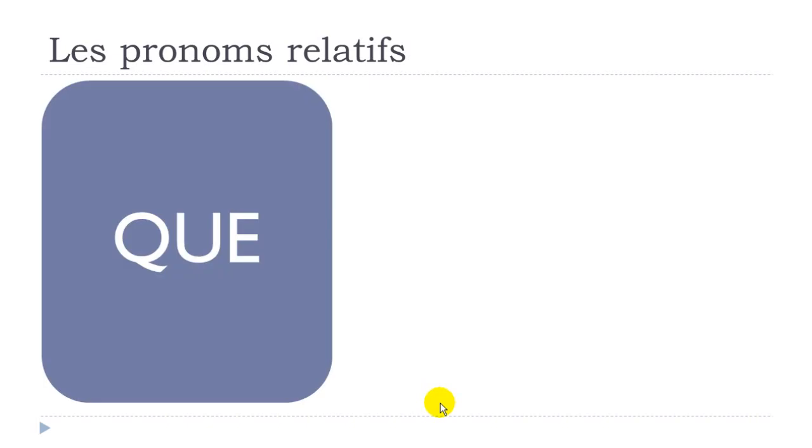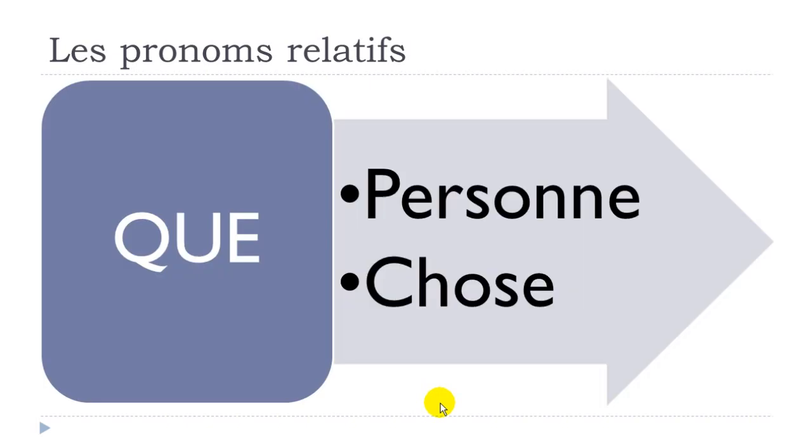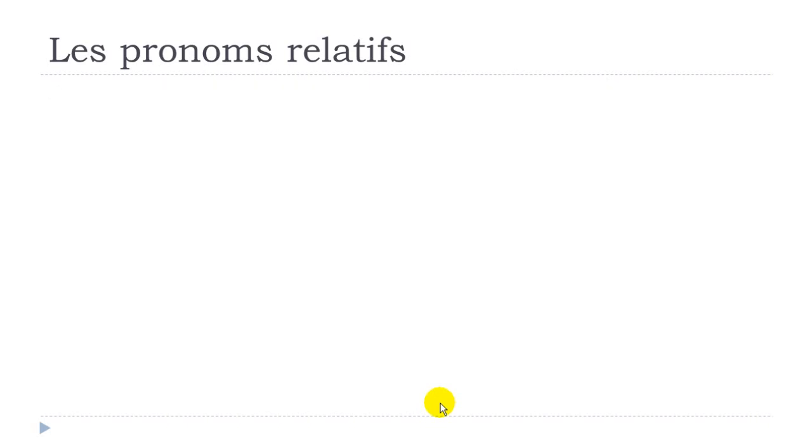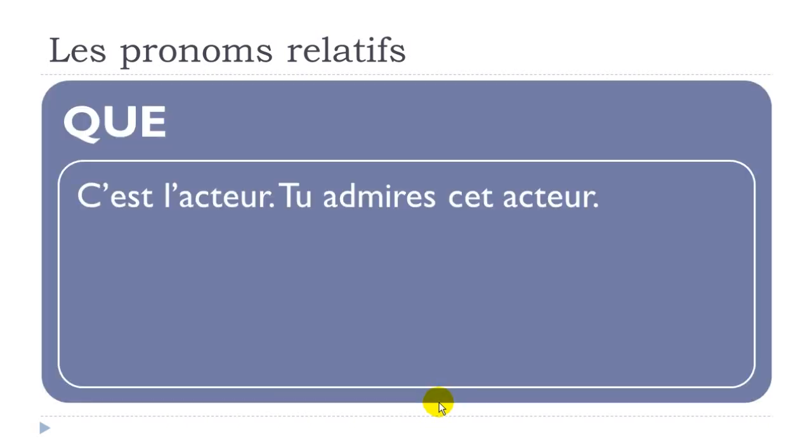Okay? And then the same thing will work first with the persons, so example with persons, and then choses, things. And then let's start now. So que, c'est l'acteur, tu admires cet acteur.